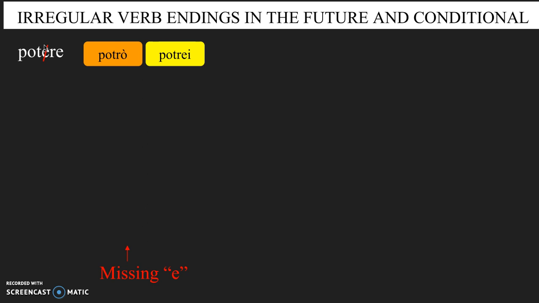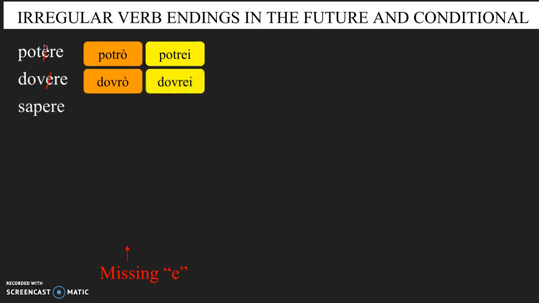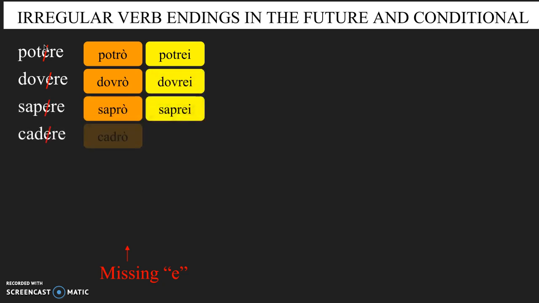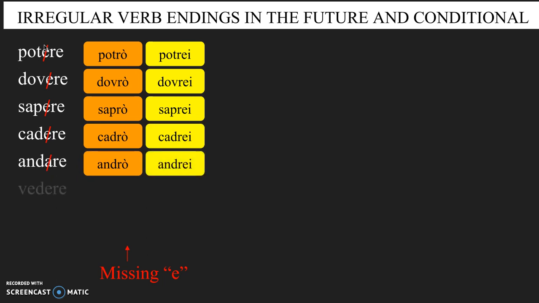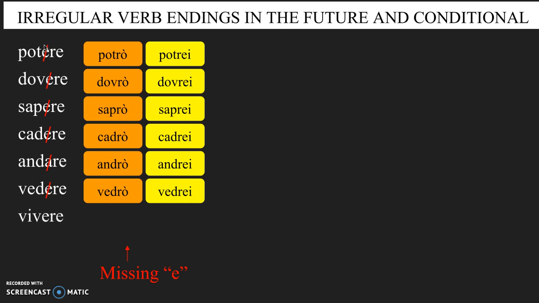Other verbs in this group include dovere, which becomes dovrò, dovrei, sapere, saprò, saprei, cadere, cadrò, cadrei, andare, andrò, andrei, vedere, vedrò, vedrei, vivere, vivrò, vivrei.